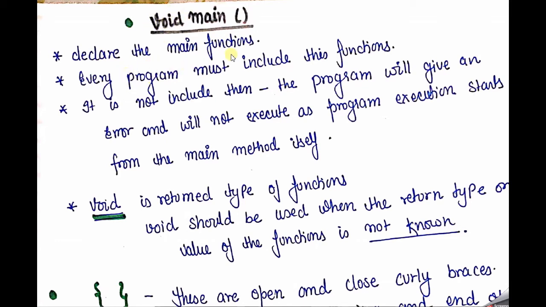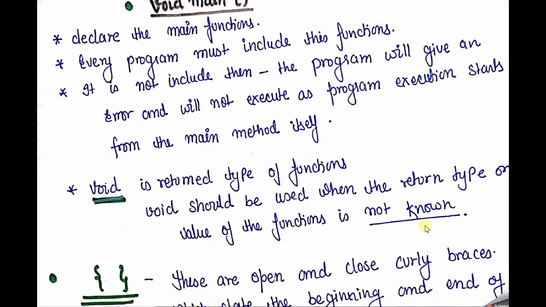Every program must include this function. If it is not included, the program will give an error and will not execute, as program execution starts from the main function itself. Basically the void function is a return type of function. Void should be used when the return type or value of the function is not known. Attention here, not known, that means the result is unknown.